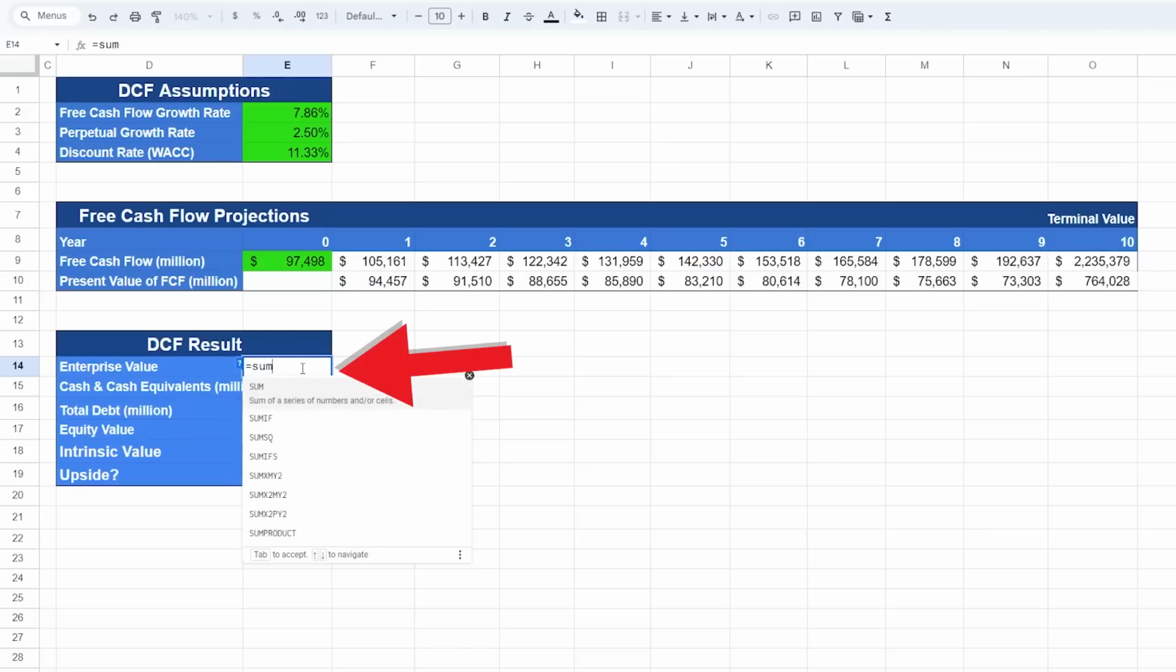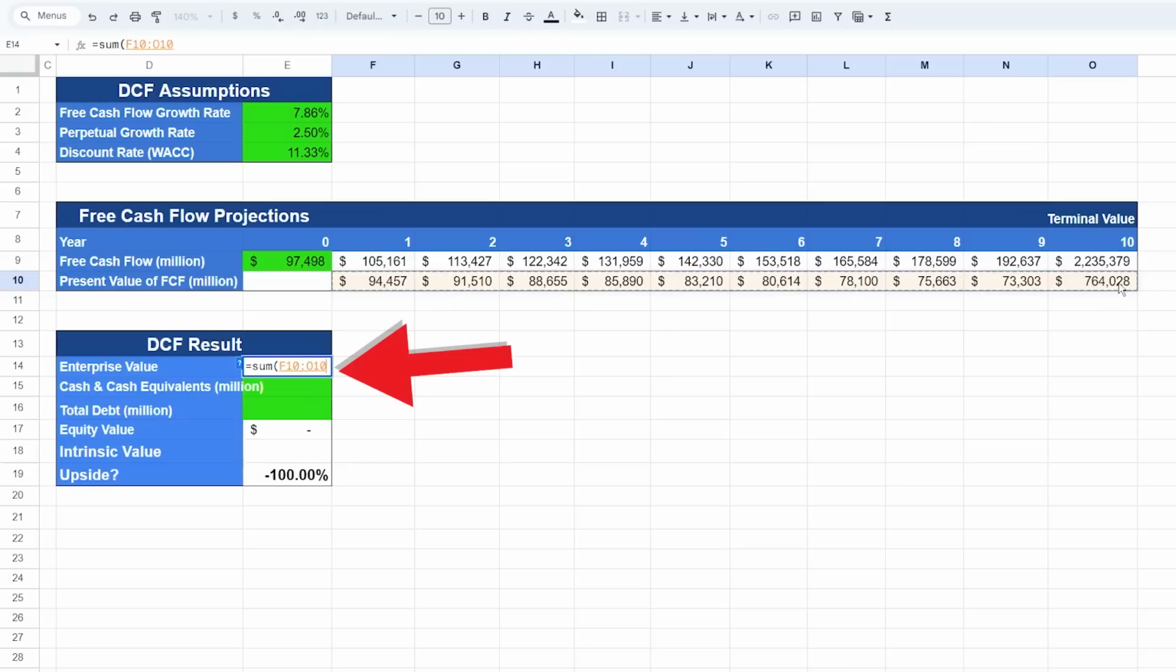The next step is to add up all the present value of the free cash flow to get the total value of the business, or also known as the enterprise value. This is what the business is currently worth if we just look at the money printing side of the business.